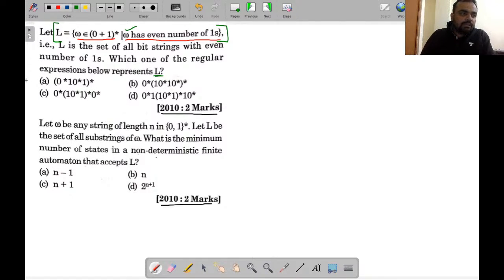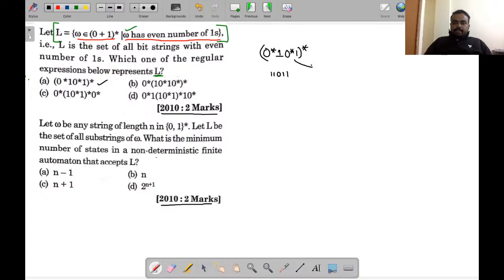So just start from the beginning. If you look at the first regular expression, it is given as 0 star 1, 0 star 1 star. Can we generate the string 1 1 0 1 1? Just see over here.